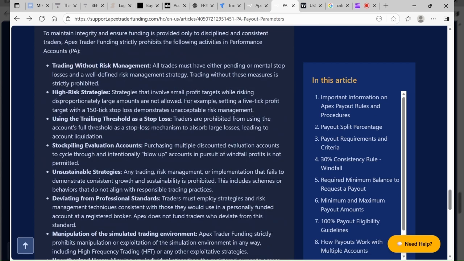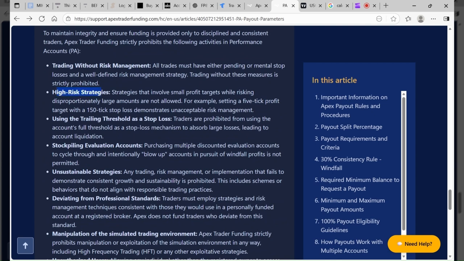Now, guys, also some of the other rules: you cannot trade without risk management, right? So you want to put a stop loss on all your trades. Now, they don't really stop you if you don't have a stop loss, but you definitely want to be smart with that and have some type of stop loss.